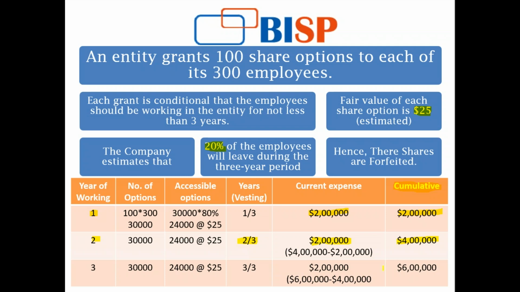And in the third year, my cumulative amount that shall be accessed by the employees is actually 6 lakhs, and I have accounted $2 lakh in my third year of financial position. So this is the way a non-market condition based vesting rights share option shall be accessed by the employee and the employer.